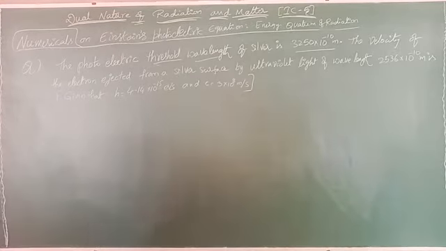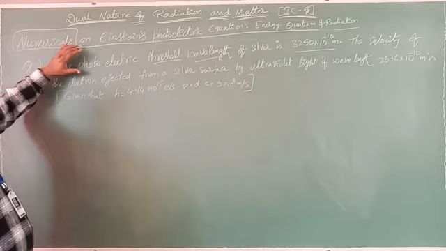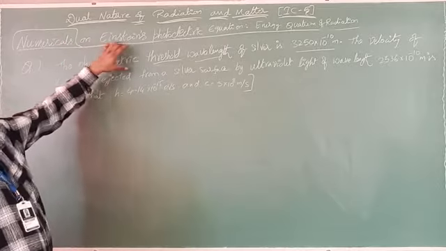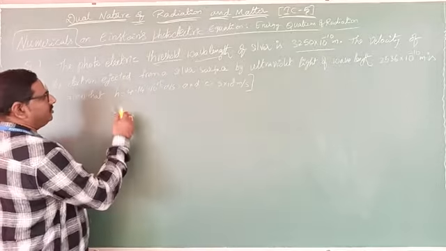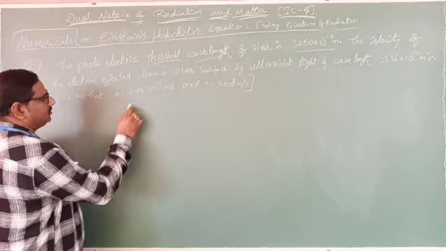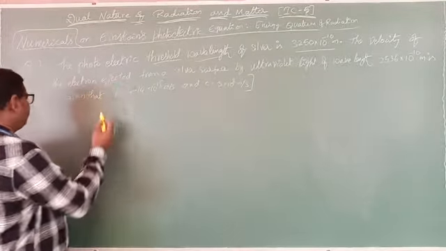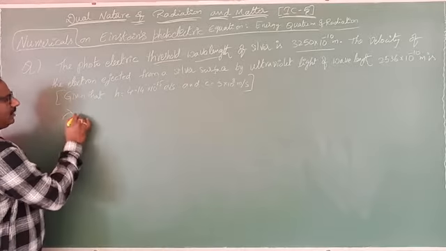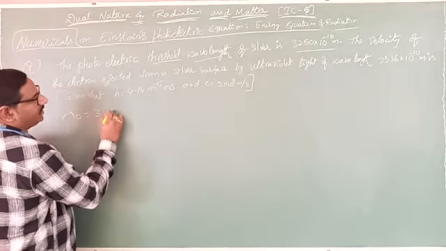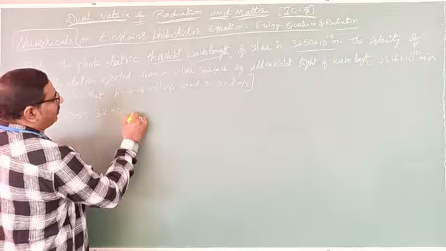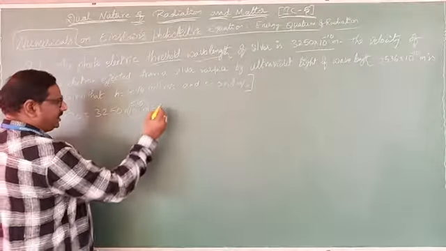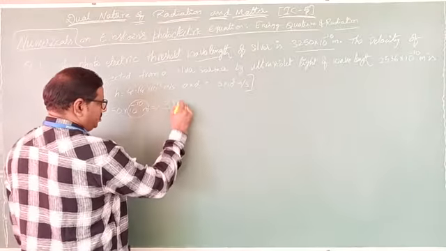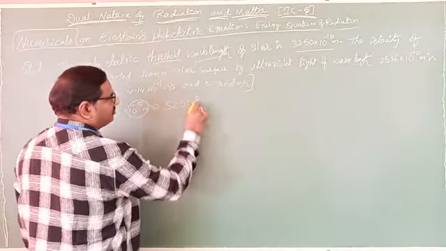see here in this problem, the photoelectric threshold wavelength of silver is given. Threshold wavelength means lambda naught. How much did they give? Lambda naught equals 3250 into 10 power minus 10 meter. 10 power minus 10 meter we can write as angstrom, so 3250 angstrom.